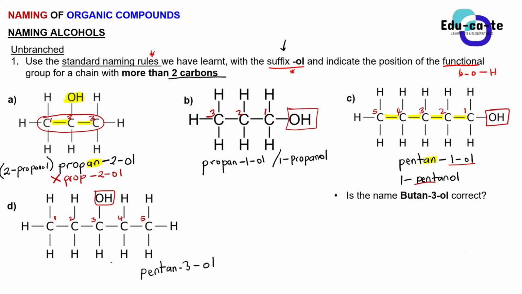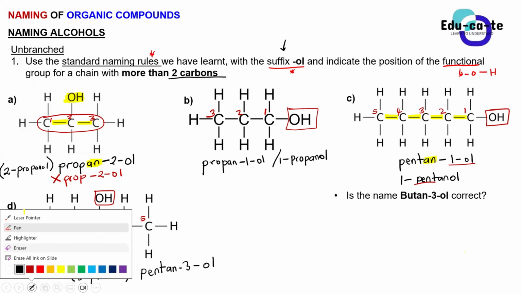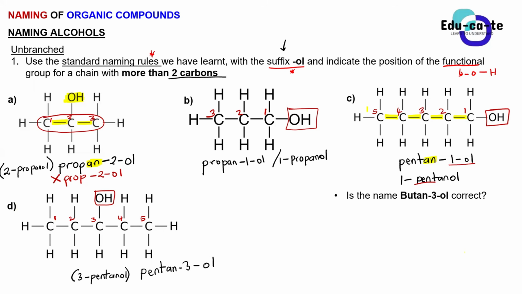Yes, so this is pentan-3-ol, or you can say that this is 3-pentanol. Don't just write pentanol. This is 3-pentanol. Do you see, guys, that these compounds are the same in some ways? If you look at compound D and compound C, all of them are alcohols and they've got 5 carbons. All of them have the name pentanol in them. But what makes them different here, guys? They've got the same number of carbons, same number of hydrogens. What makes them different?